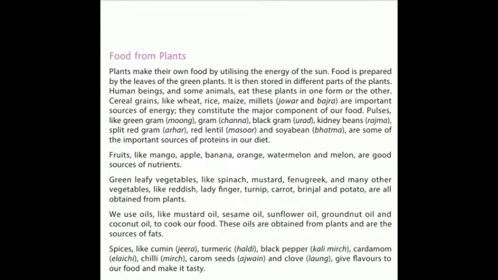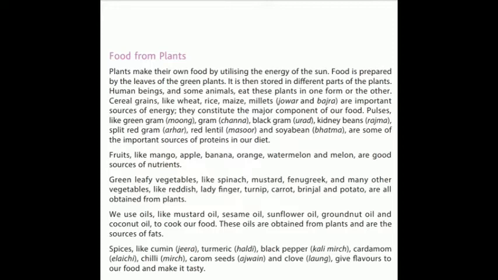Now, pulses like the green gram or the moong, gram or the chana, black gram or the urad, kidney beans or rajma, split red gram or the arhar, red lentil or the masoor, and soya bean or the bhatmas are some of the important sources of proteins in our diet. So you already know this, that pulses give us protein, like the cereals give us carbohydrate. Both the pulses and cereals are obtained from the plants.